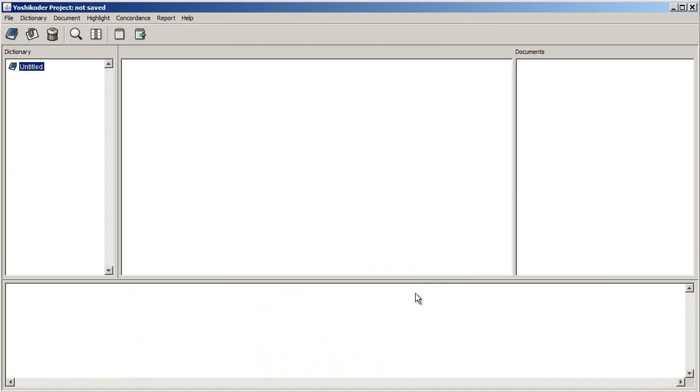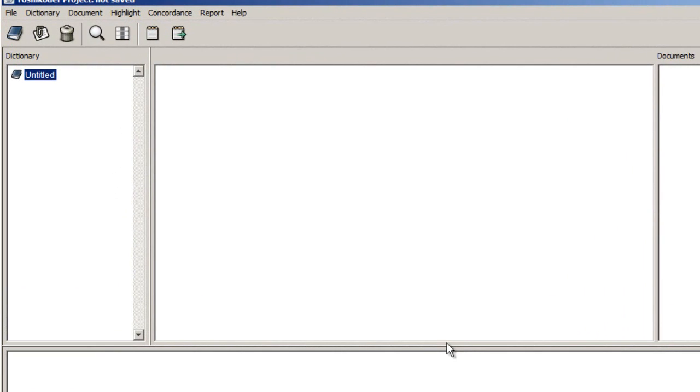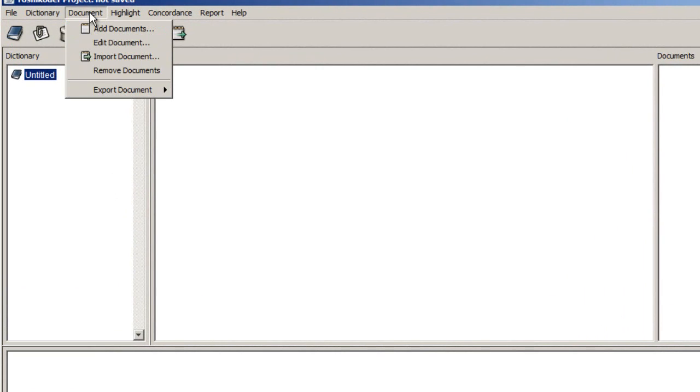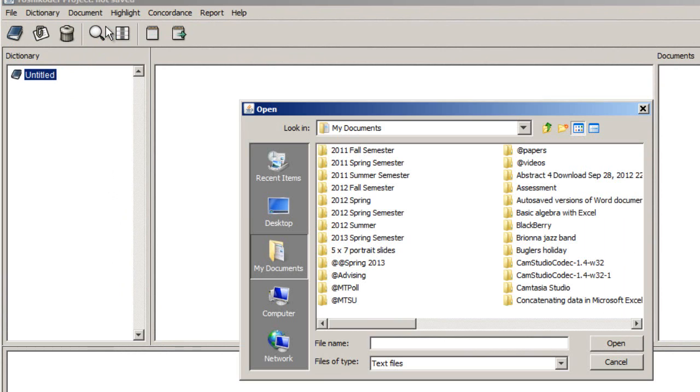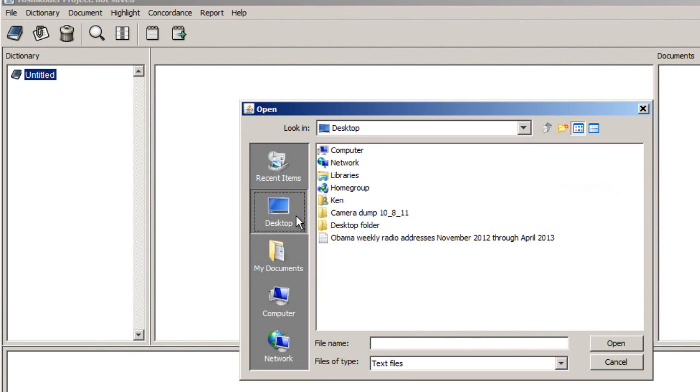Step one is to get the text that you want to analyze into Yoshikoder so that you can do something with it. To do that, you click the document link and then add documents and browse to where the file is. Mine's on the desktop. And there it is, the Obama Weekly Radio Addresses, November 2012 through April 2013.